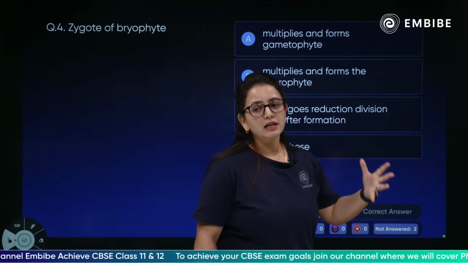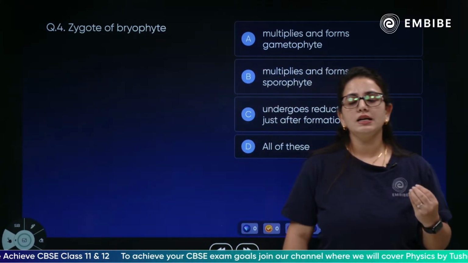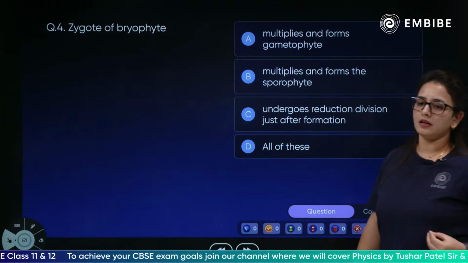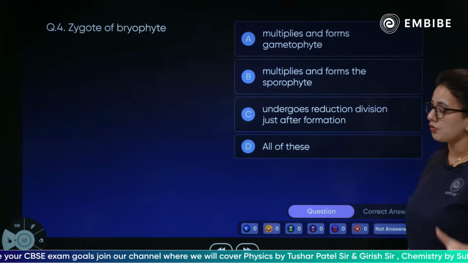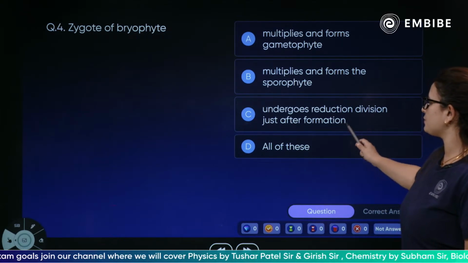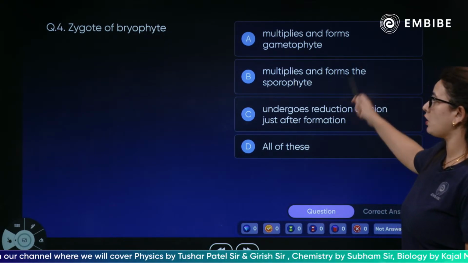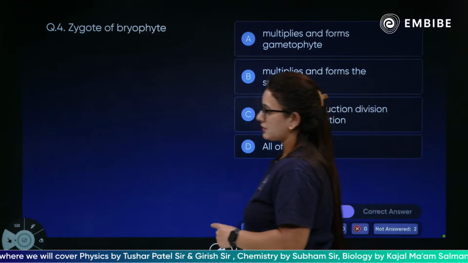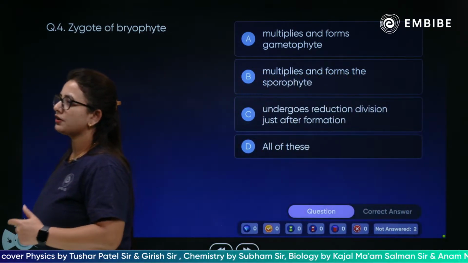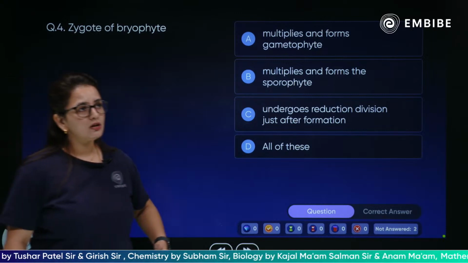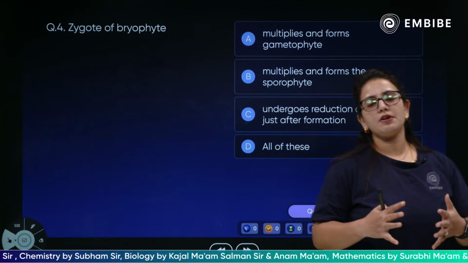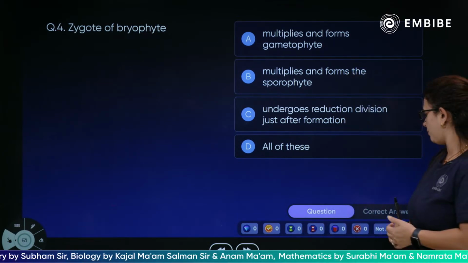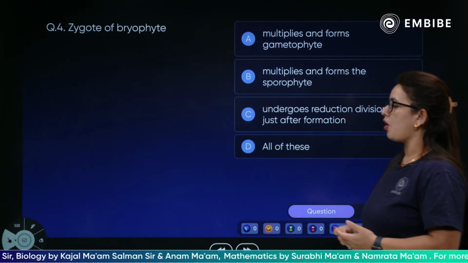Next question, children: the zygote of bryophyte. What is the ploidy and how is it being formed? Multiplies and forms gametophyte, multiplies and forms sporophyte, undergoes reduction division just after the formation, or all of these. Yesterday only we have discussed this. The zygote after the fertilization develops into what?